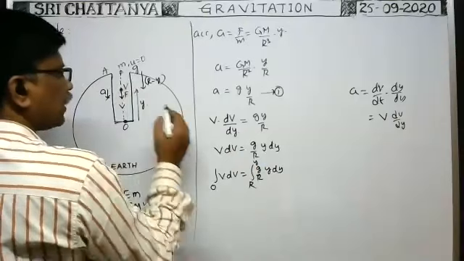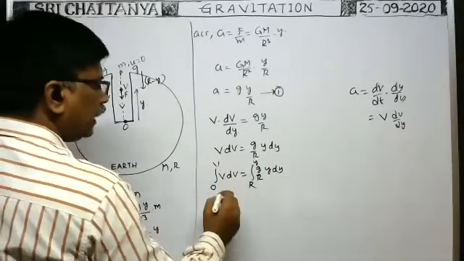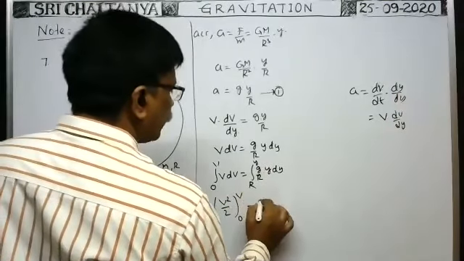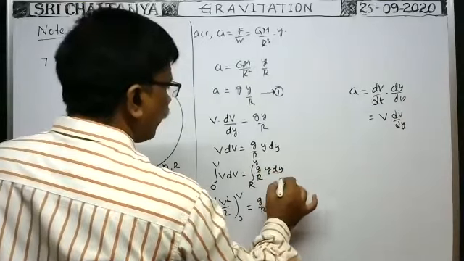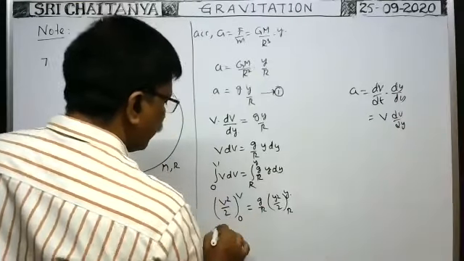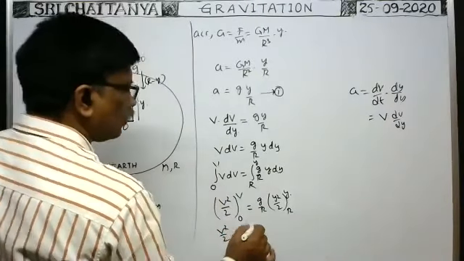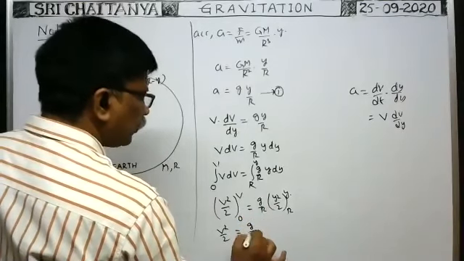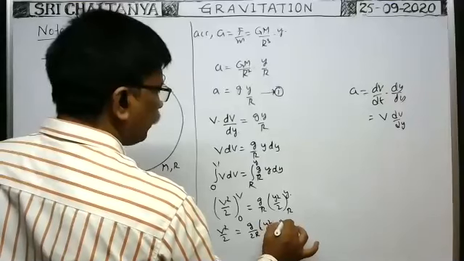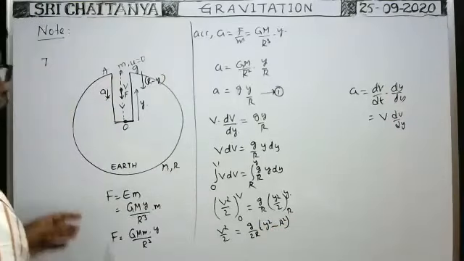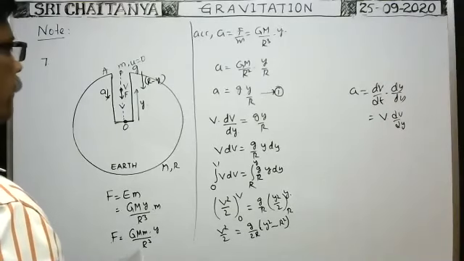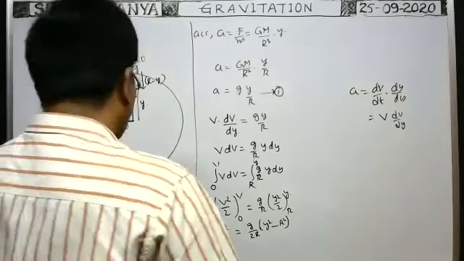Whenever the particle is here, velocity is say v. So integral v dv means v square by 2, limits 0 to v, is equal to, here g by R is constant, you keep aside, integral y dy means y square by 2, limits capital R to small y. Therefore, v square by 2 is equal to g by 2R into first upper limit y square minus lower limit R square.